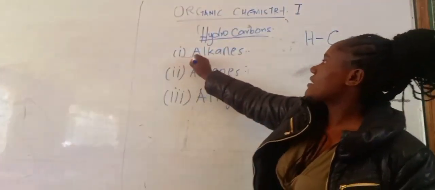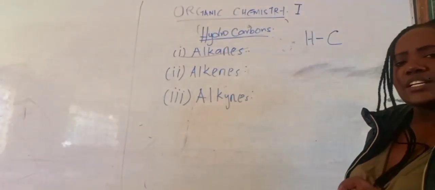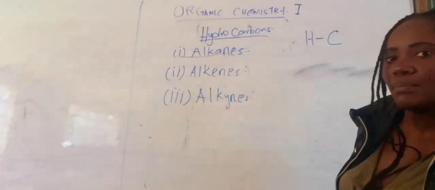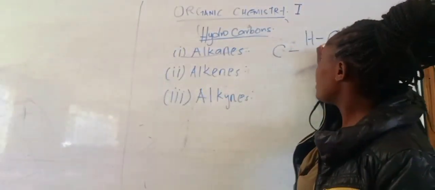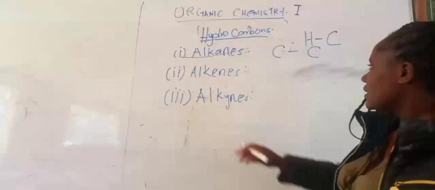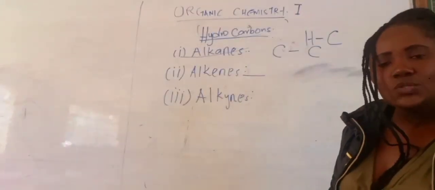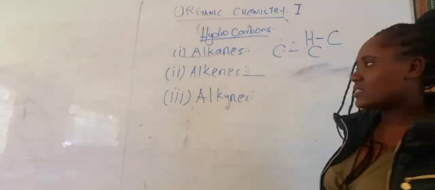If you look at alkanes, they have a single carbon-carbon bond. For example, you can have one carbon bonded to another carbon with a single bond. If we come to alkenes, we have a double carbon-carbon bond.